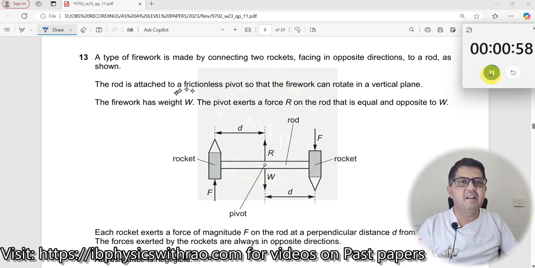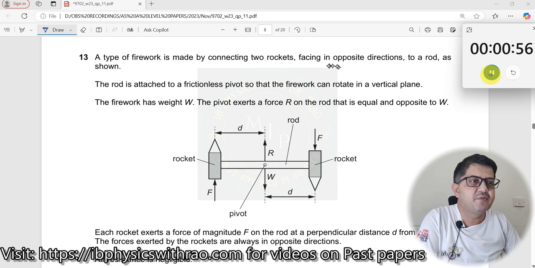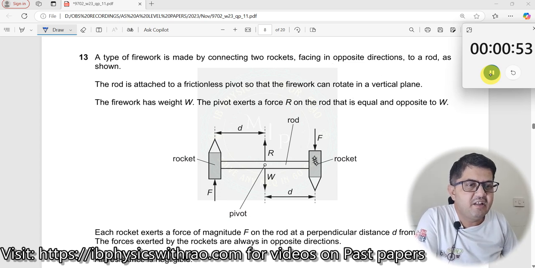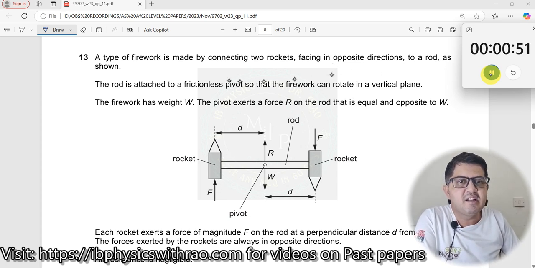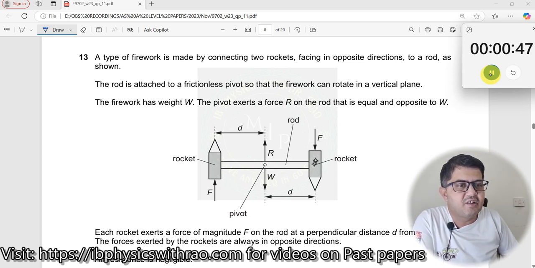Question number 13. A type of firework is made by connecting two rockets facing in opposite directions to a rod as shown. And this means what happens? This rocket will now try to go upwards. This rocket will go downwards as a result of it. This has been connected by a rod.